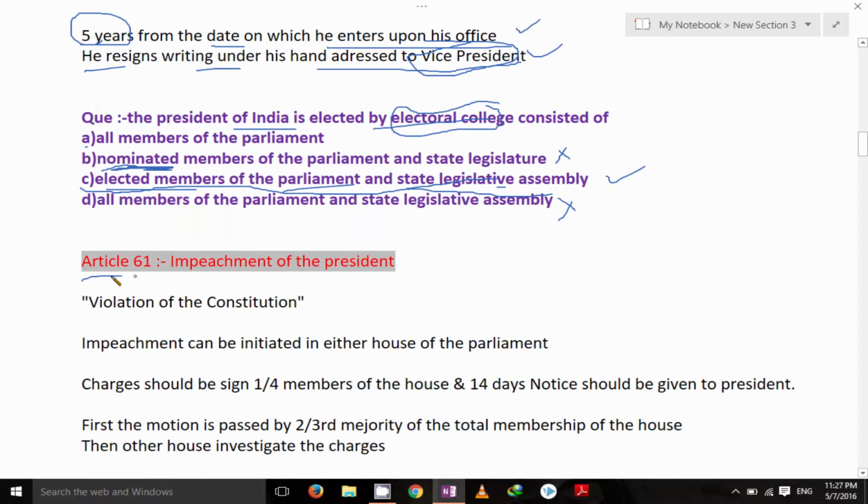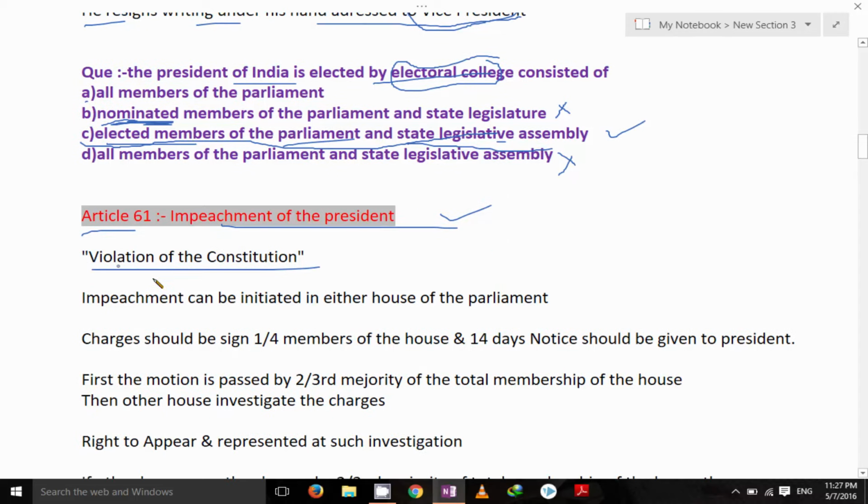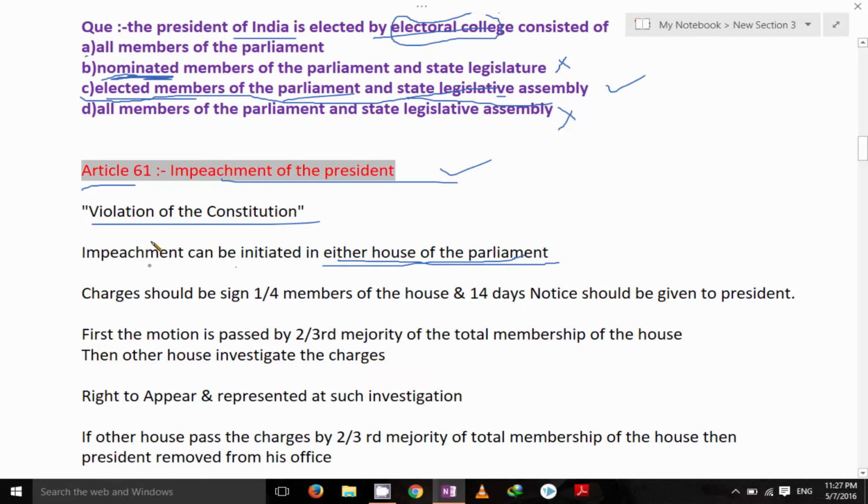Then Article 61, impeachment of the President. The President of India can be impeached on the one condition, that is violation of the Constitution. Impeachment can be initiated in either house of the Parliament. Important one. Charges should be signed by 1/4 members of the house and 14 days notice should be given to the President. 14 days notice and 1/4 members. These two are important here. Then first, the motion is passed by 2/3 majority of the total membership of the house.